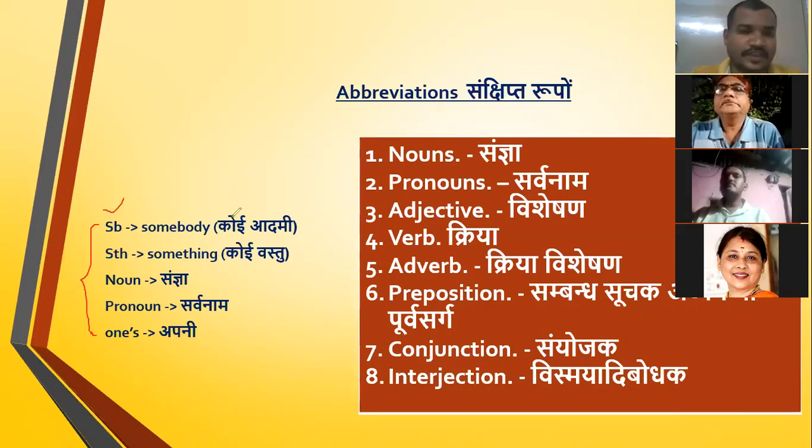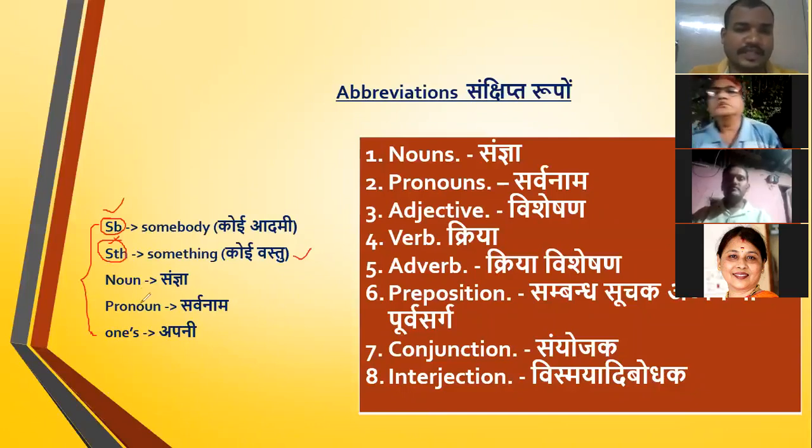If you are able to identify STH, SB means somebody, STH means something. Something means koi vastu. Something means koi vastu.